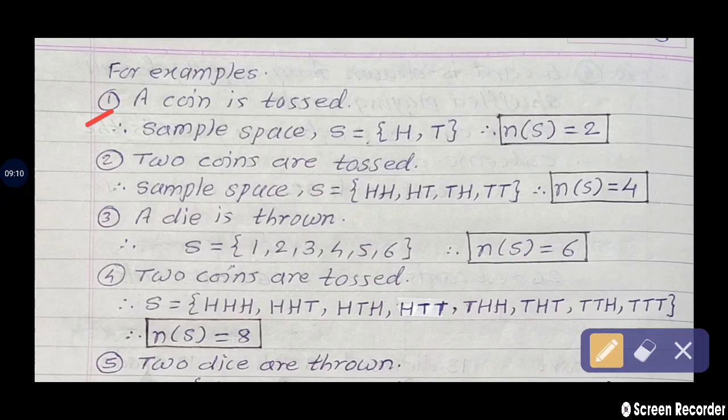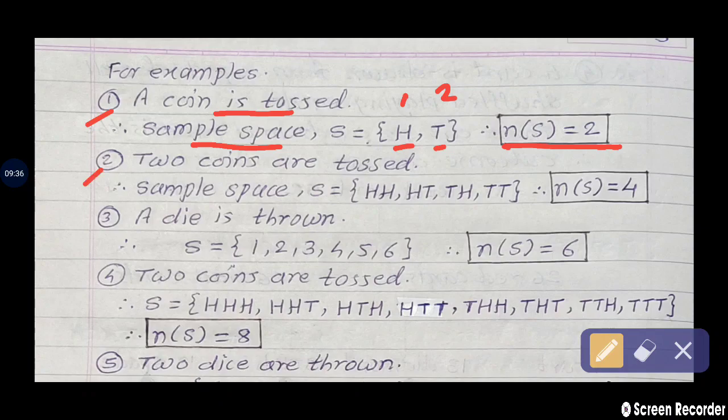A coin is tossed. Therefore, sample space S is equal to, how many surfaces are there for a coin? So 2. One is head and the second is tail. So how many sample points are in this set? Only 2, first is head and second is tail. So n(S) is equal to 2.